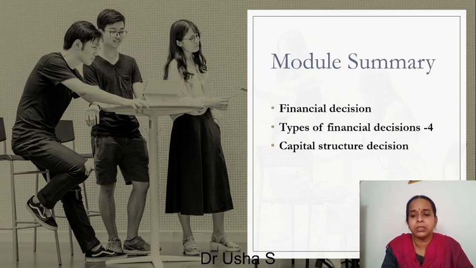So in this chapter, we have seen about the financial decision. What is a financial decision? That is any decision relating to financial matters. What are the four types of financial decision? And among them, we have seen the first decision, that is the capital structure decision.